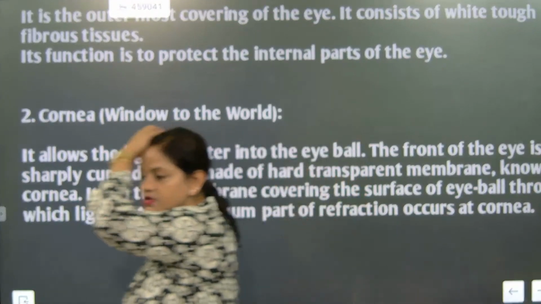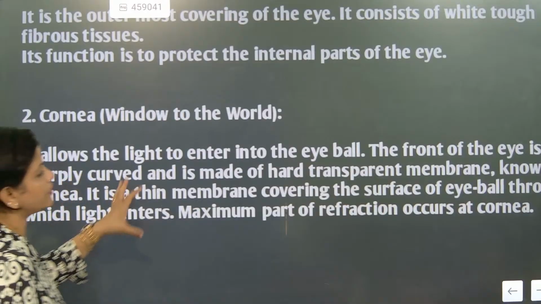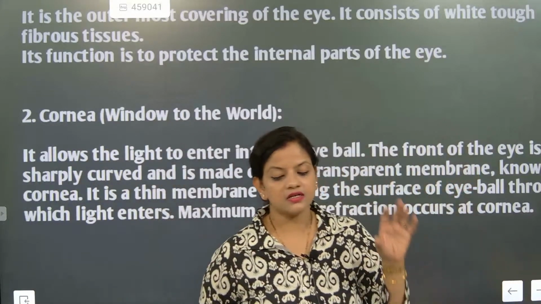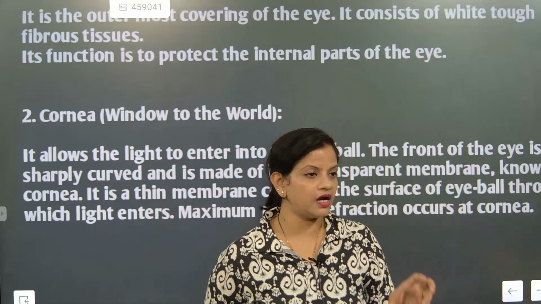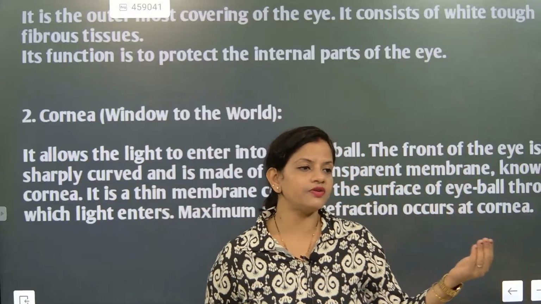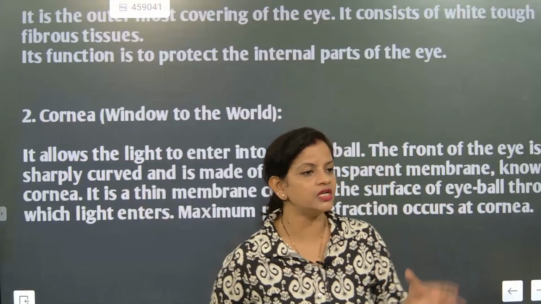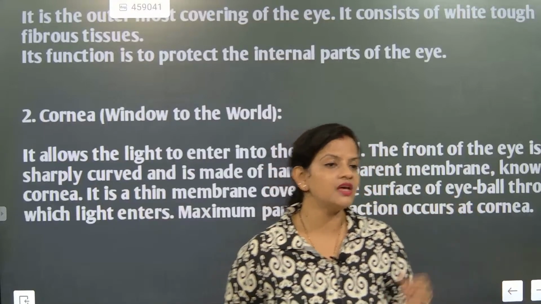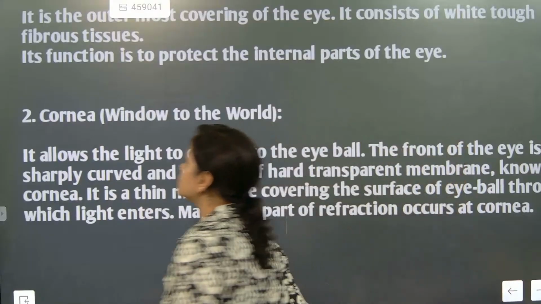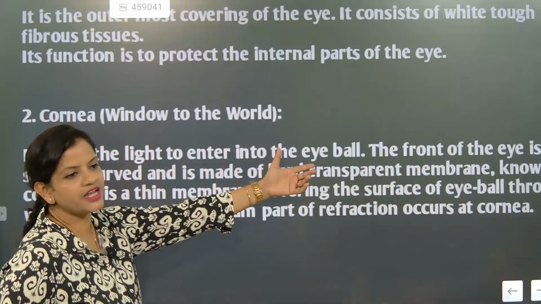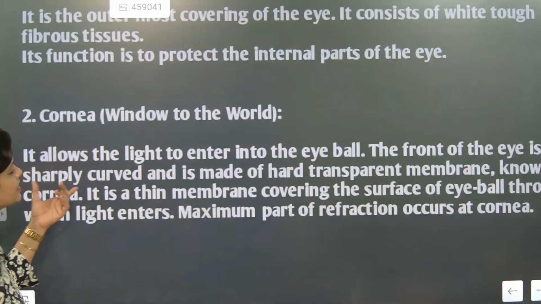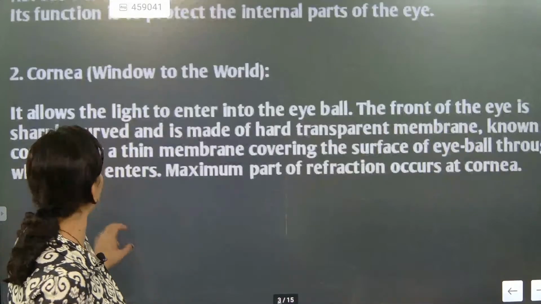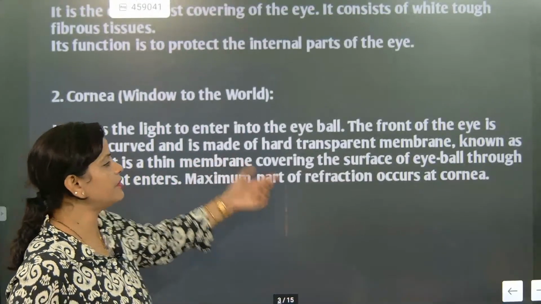So now look here. This is exactly consisting of what? The cornea. So we understood that the cornea is considered as the window to the world. After that, we are talking about the sclerotic. Understood? The sclerotic portion is the white tissue portion, the outermost region, which is made with tough fiber, and it is protecting the inner part of the eye. Understood? Next is the cornea. It allows the light to enter inside the eyeball. The front portion of the eye is sharply curved and it is made up of a hard transparent membrane known as the cornea. It is a thin membrane covering the surface.